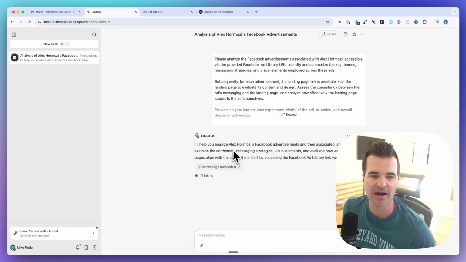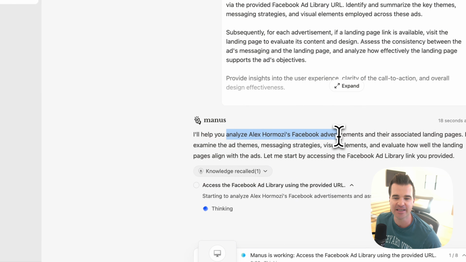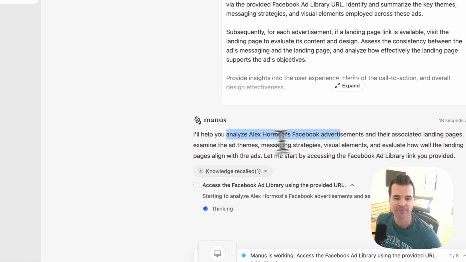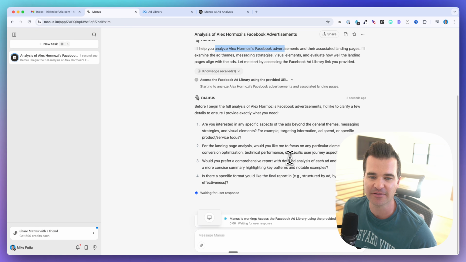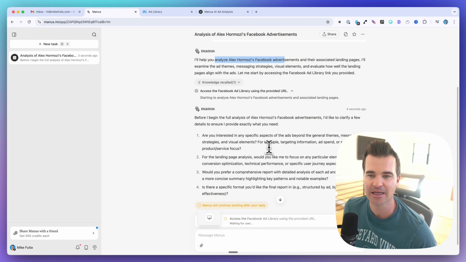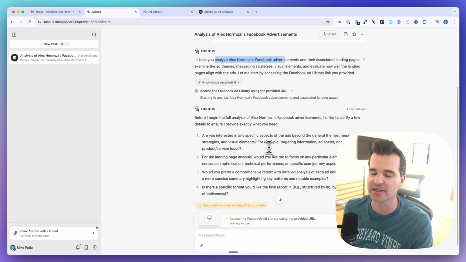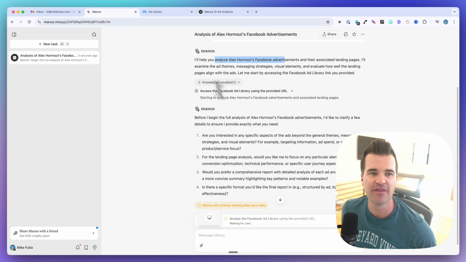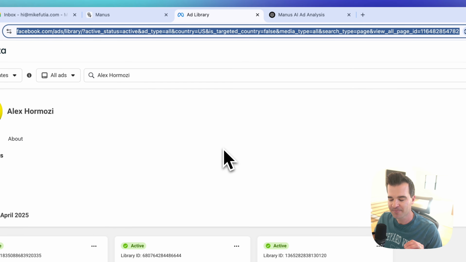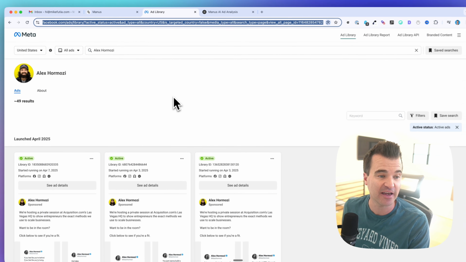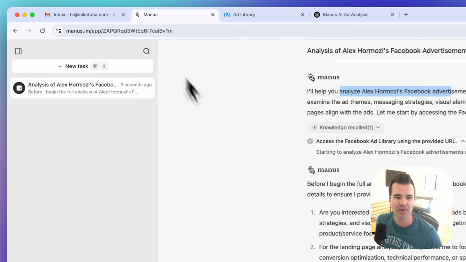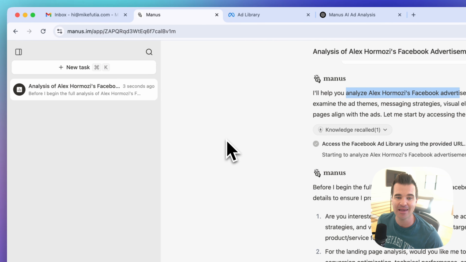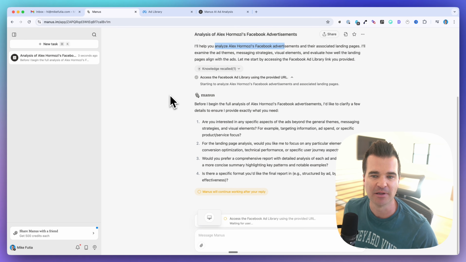So it's starting out by saying it's going to analyze the ads and the landing pages. It's going to get the themes and the strategies. So let me start by accessing the Facebook ad library link you provided. Before getting started, I double checked that this URL, when I'm signed out of Facebook, is accessible. So it's accessible in incognito mode. I'm hoping Manus will have access without me having to sign in, but let's see.